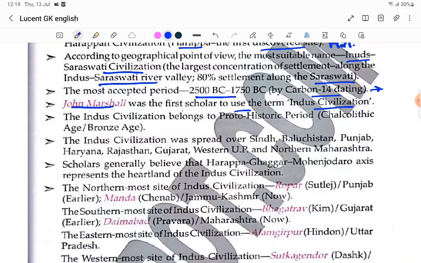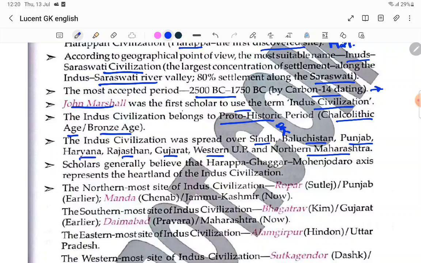The Indus civilization belongs to the proto-historical period. Chalcolithic age and Bronze age are also names we call it. The Chalcolithic age or Bronze age, and the proto-historic period, we call the Indus civilization. The Indus civilization was spread over Sindh, Balochistan, in Pakistan, Punjab and Haryana, Rajasthan, Gujarat, Western UP and Northern Maharashtra. So more or less the north part.